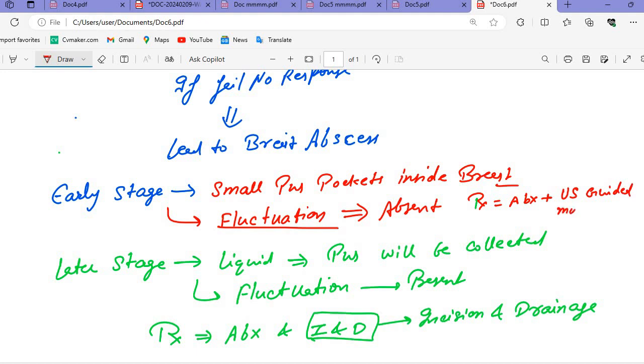With the help of ultrasound, we will aspirate these pus pockets, and along with that we will give antibiotics. In the later stage, antibiotics, and we will make a small cut on the breast and then drain all the pus. That is what occurs in the later stages.